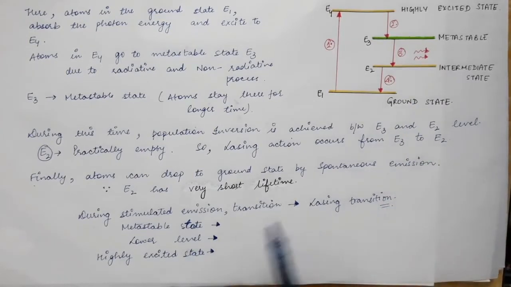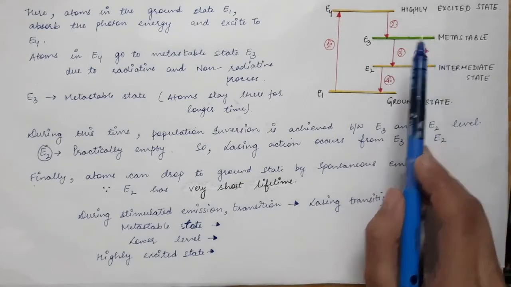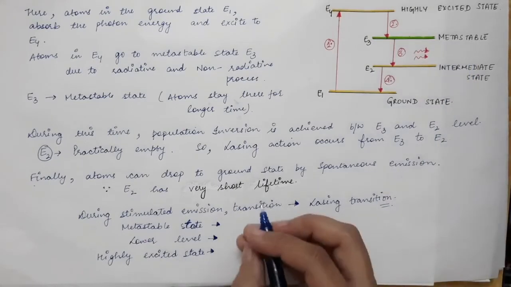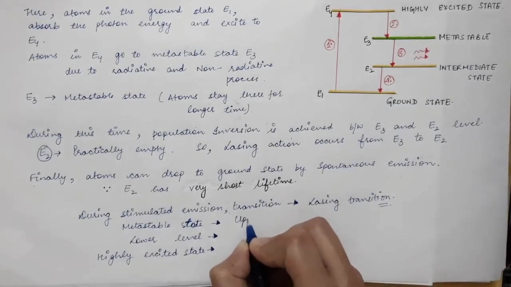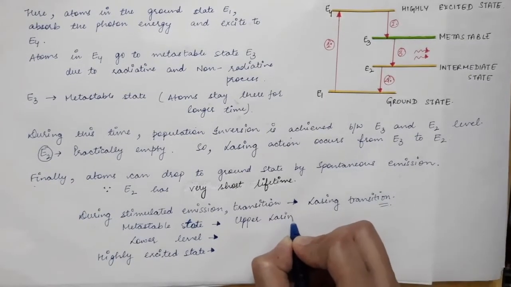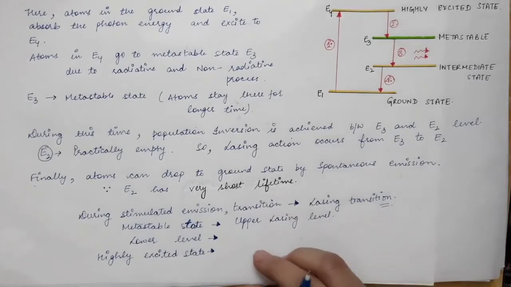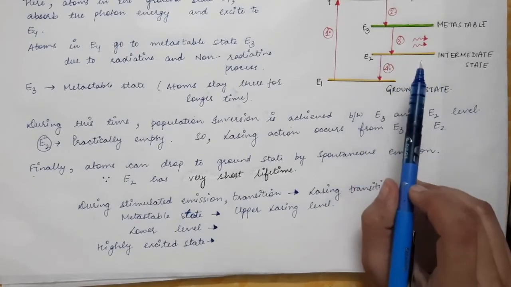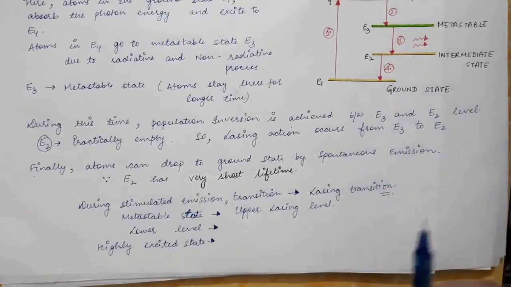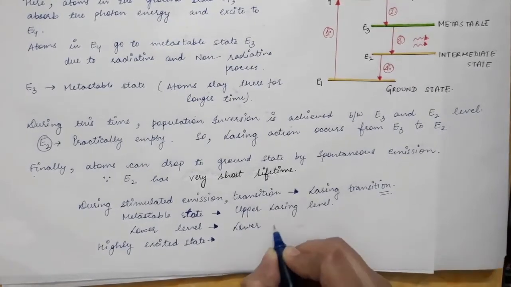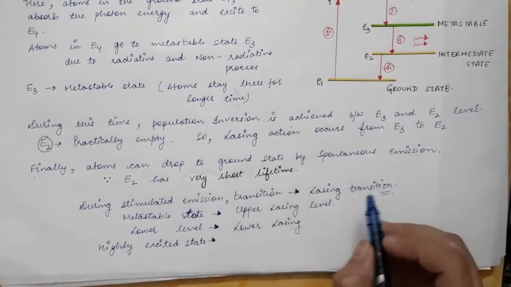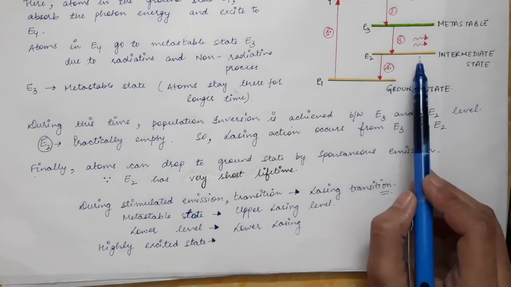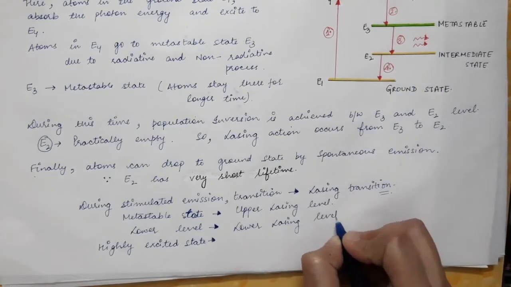Then the metastable state is the upper lasing level. So in the case of a 3-level laser also, the upper lasing level is the metastable state. So the metastable state is called the upper lasing level. While the lower level, in the case of a 4-level laser is the intermediate state, and in the case of a 3-level laser, it is the ground state. So these are called the lower lasing level. So the lasing transition occurs between two levels. The upper level is called the upper lasing level and the lower level is called the lower lasing level.